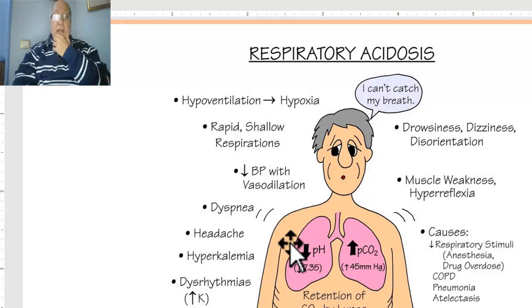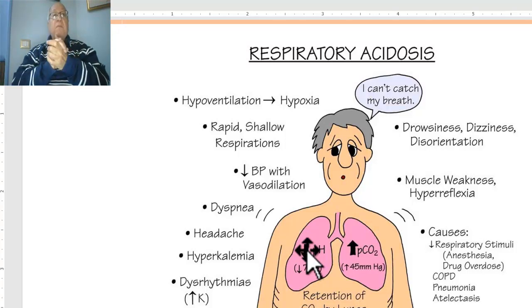Sure, in acidosis, what is the blood pH? Sure, below 7.35, and there is an increase of both carbon dioxide and bicarbonate. Renal compensation increases bicarbonate to produce the balance and maintain the ratio between carbon dioxide and bicarbonate.